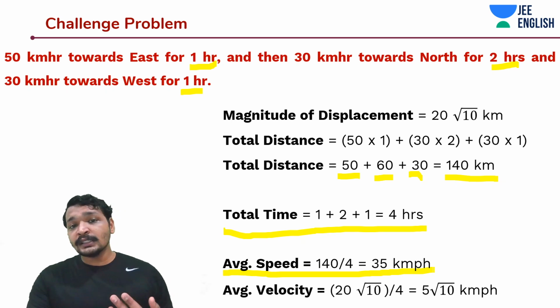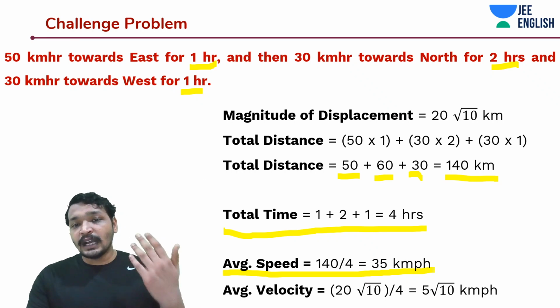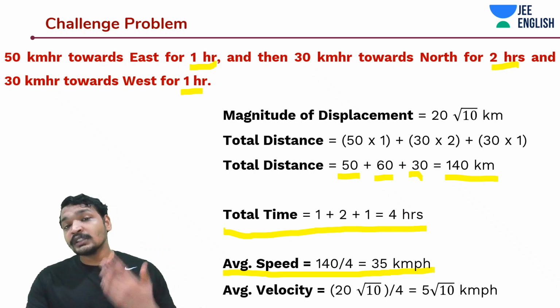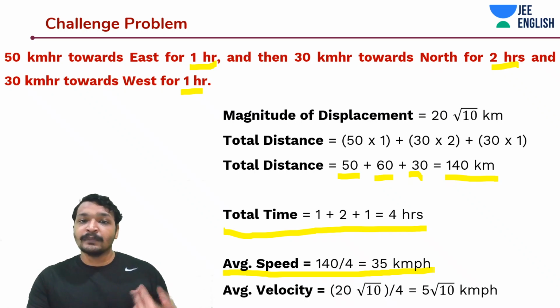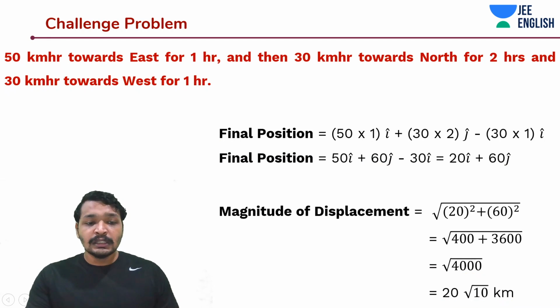And the displacement was 20 under root 10. That means the average velocity is going to be a magnitude. This is the magnitude of average velocity without the consideration of direction. If I told you direction as well, or given you in terms of i and j cap, then what you would do is simply divide this by 4.